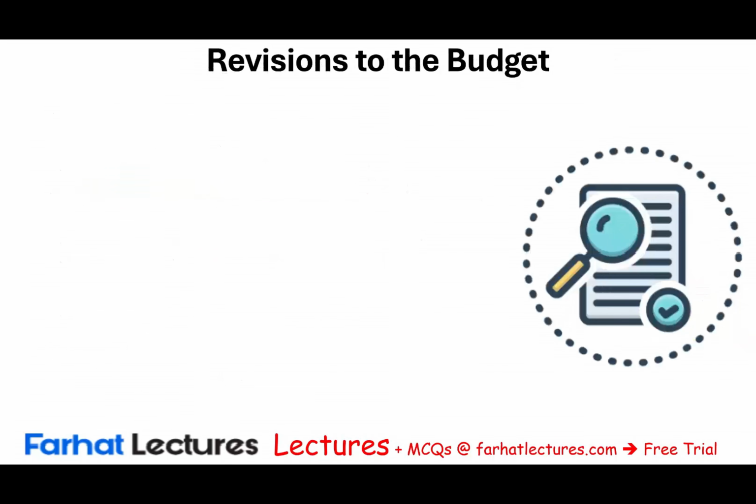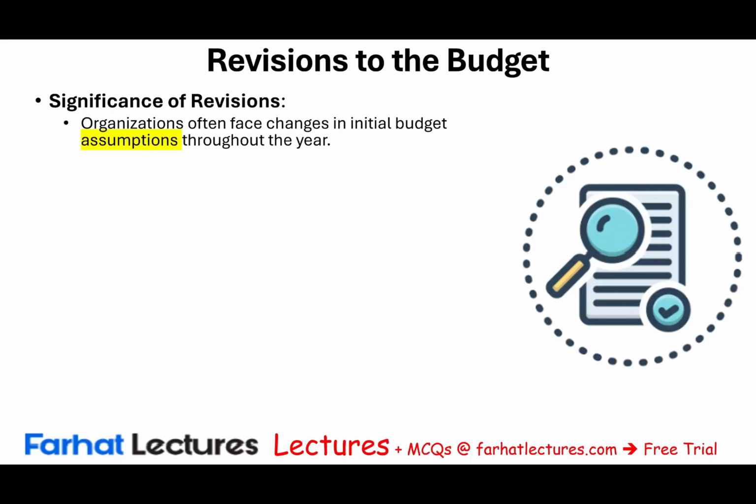Now, can we change the budget? Let's talk about revisions to a budget. Can we make changes? Well, sure, we can make changes. Organizations often face changes in the initial budget assumptions throughout the year.